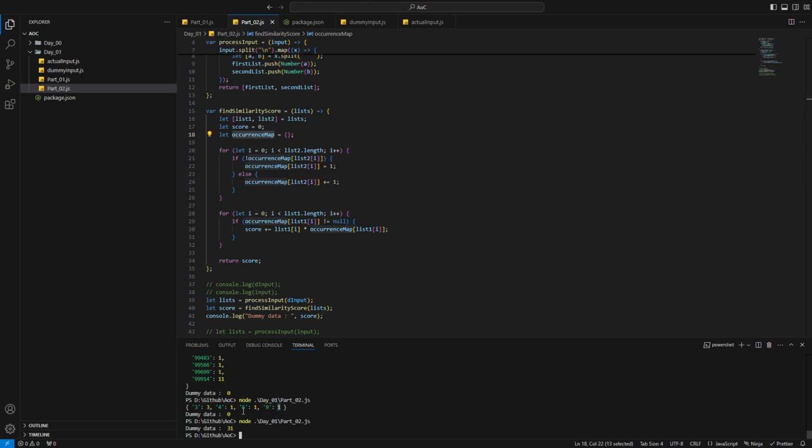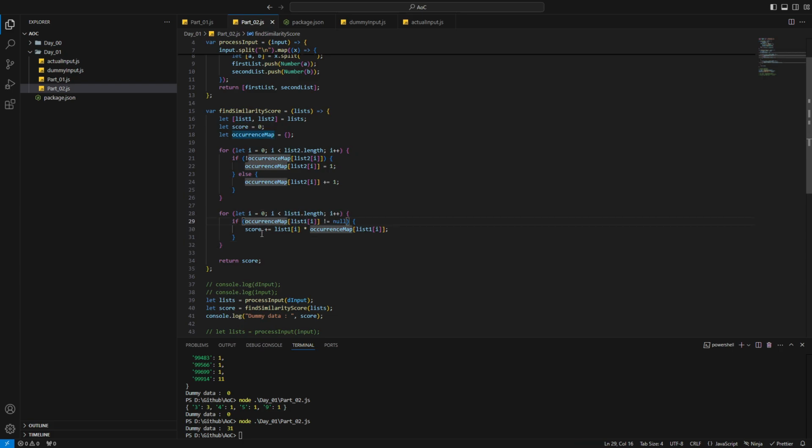So how this will help us is, when we go through the first list, we can see how many times it has occurred in the second list just by looking at this map. That will help us. So at least this is my idea. I think this should work out well even for the bigger list. And here, we are running the for loop once here and another for loop here for list 1. Here we're checking in the occurrence map.